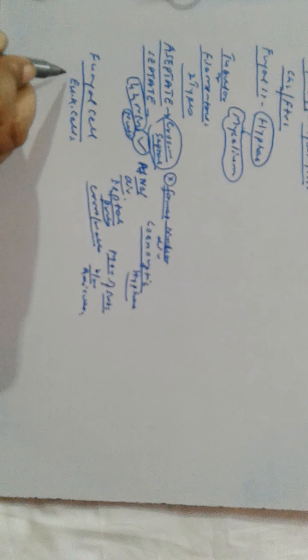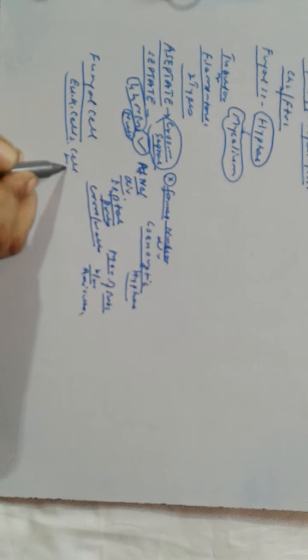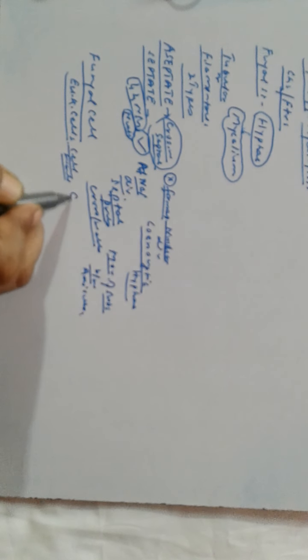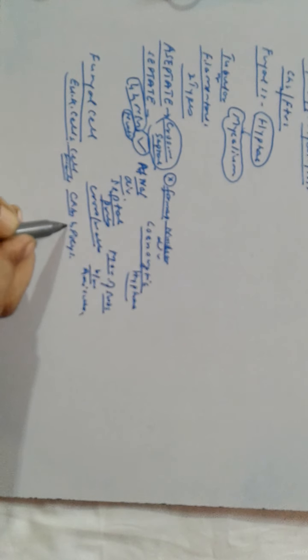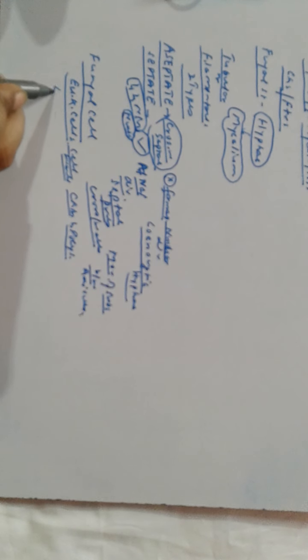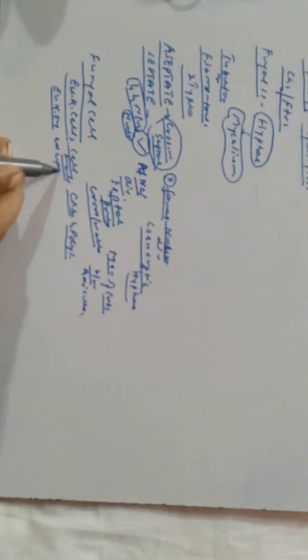They have a cell wall, and that cell wall is made up of chitin and polysaccharides. Fungal cells possess all eukaryotic organelles except plastids.